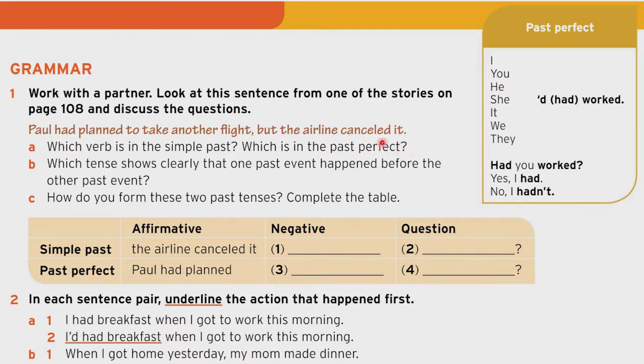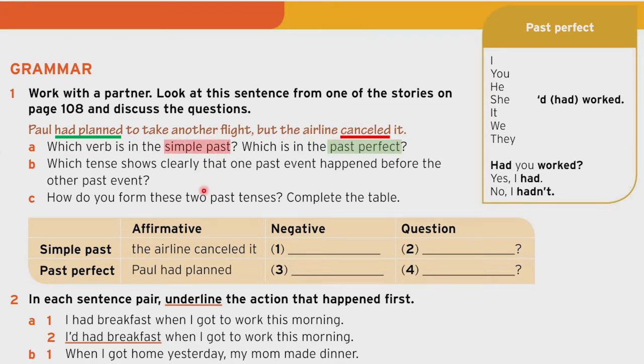Right, maybe you don't know what past perfect is, but you already know what simple past is. So, which verb is in simple past? That's right, this verb, canceled. And which is in past perfect then? Had planned. So, had planned is in past perfect and canceled is in simple past.